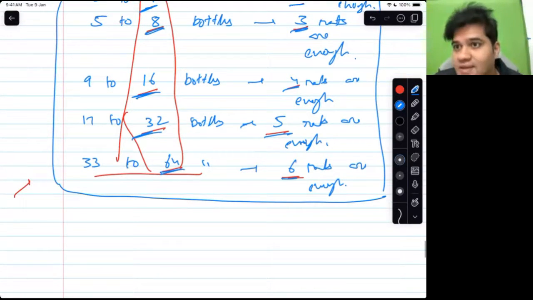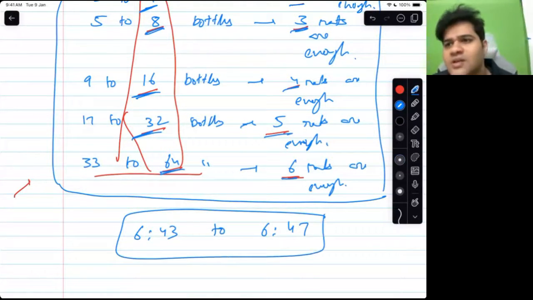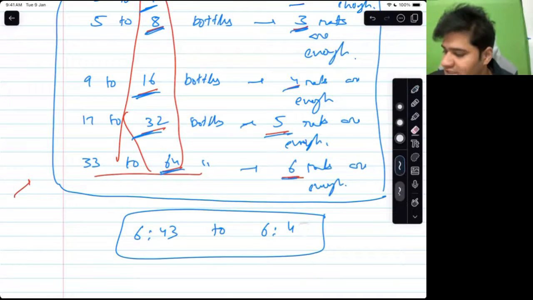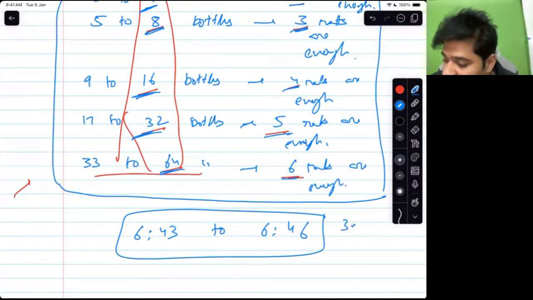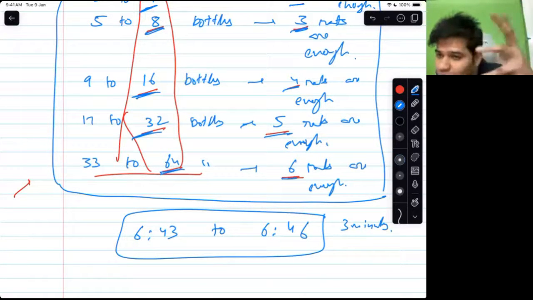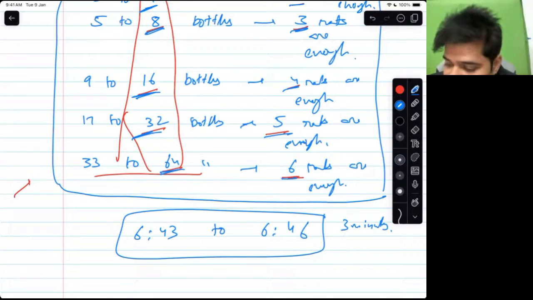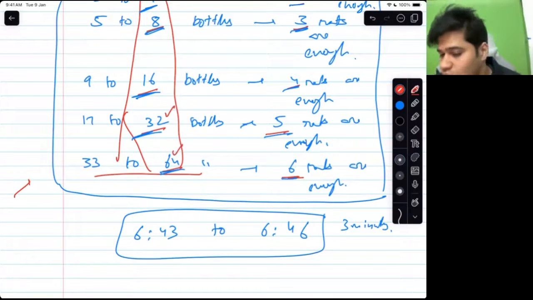So again, this is 6:43. Take time till 6:46, 3 minutes. Try to think, what could be the strategy? Why is it happening like that? Why log of something to the base 2? Why is it the inverse of power of 2? Hint: try to express these numbers in binary. You would get something. Over to you for 3 minutes. Try to think of a strategy. Then we'll talk, and then I'll solve the problem for you.